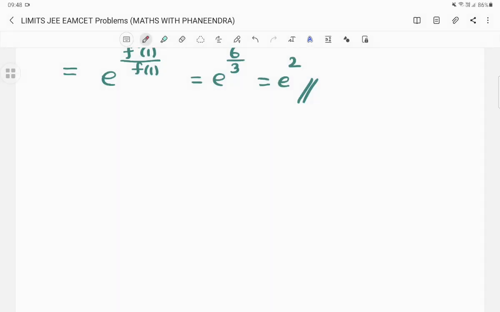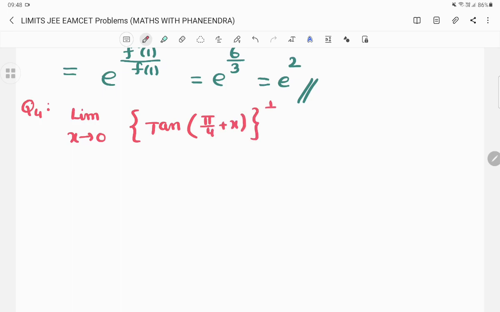The next question, question number 4. Limit x tends to 0, tan of pi by 4 plus x, whole power 1 by x, equal to; the options are e square, e power minus 1, e power minus 2. These are the options available for us.